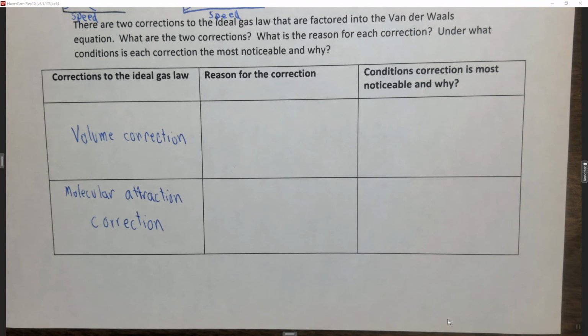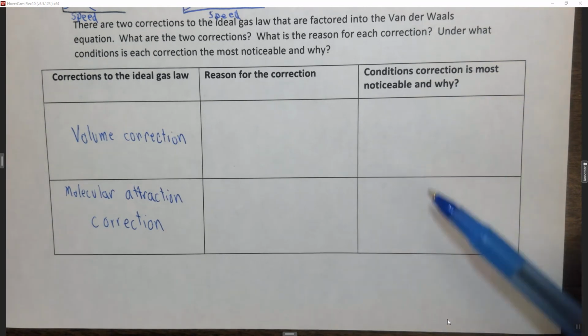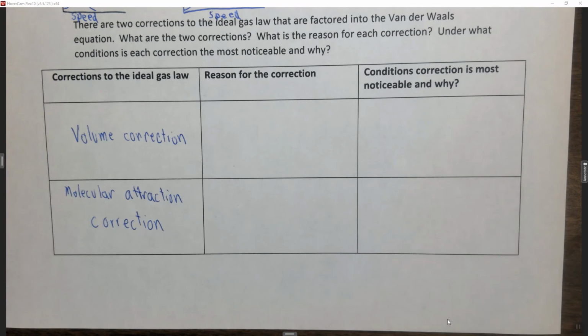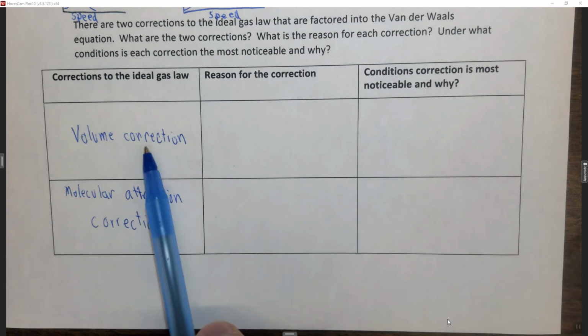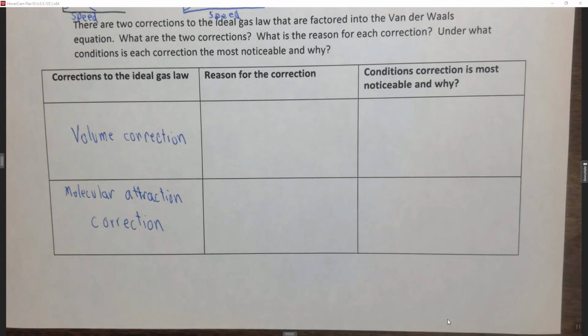Why is it most noticeable at low temperatures? Because in that case, the molecules have the least amount of kinetic energy. Therefore, at low temperatures, when the molecules interact with each other with a lower energy, the relative amount of energy of the attractive force becomes greater. Just like in the volume correction, at high pressure, the volume of a molecule matters more because there's less space. At low temperature, the attraction becomes more noticeable because there's less energy. So that attractive energy between the molecules becomes more noticeable.